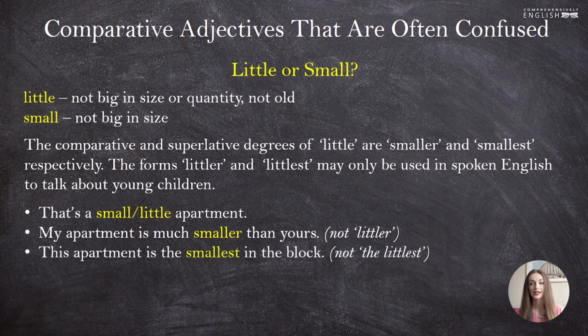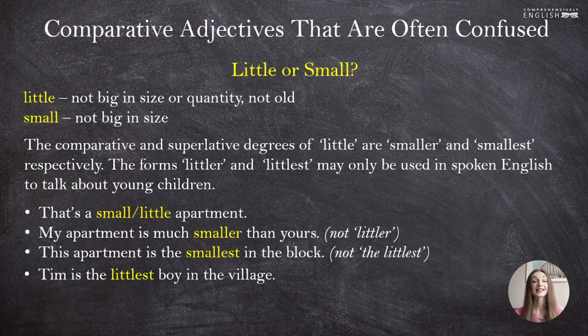This apartment is the smallest in the block, not the littlest, because again we are speaking about the size and we compare this apartment with the rest of the apartments in this house, so we need to take the superlative form, and the superlative form is the smallest. But Tim is the littlest boy in the village. He is the youngest boy in this village.